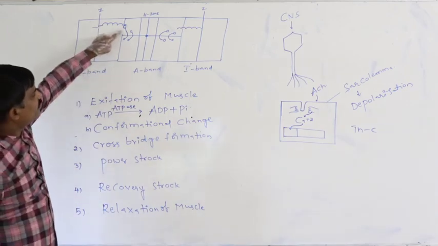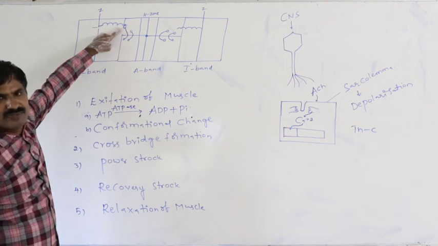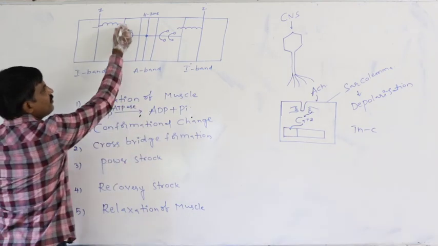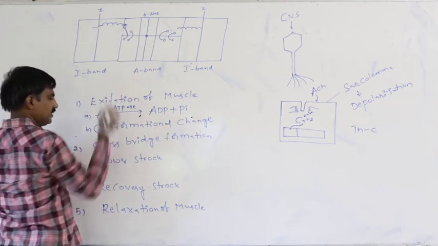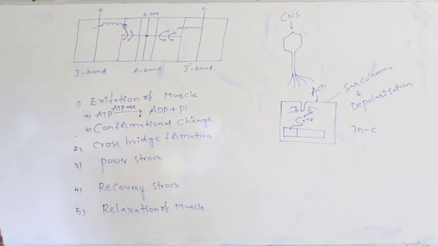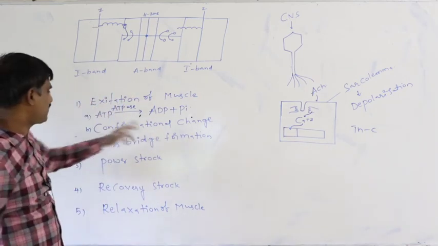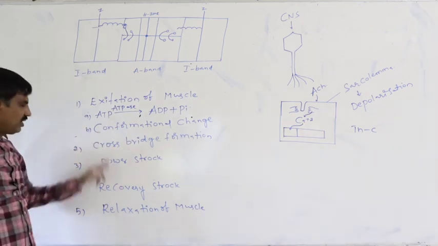Whenever the head of the myosin becomes elongated, it attaches to the inner surface of the active site. Attachment of the head of the myosin with the active site is said to be the cross bridge formation.